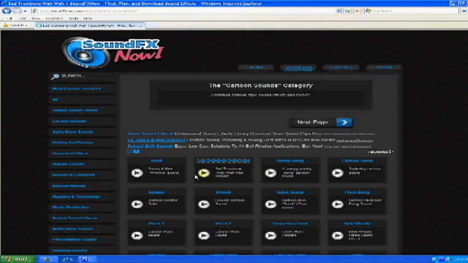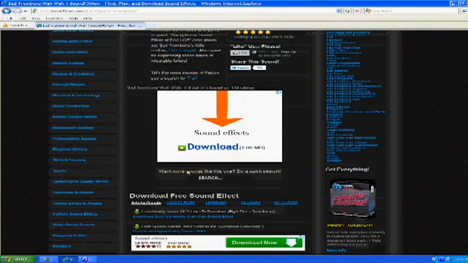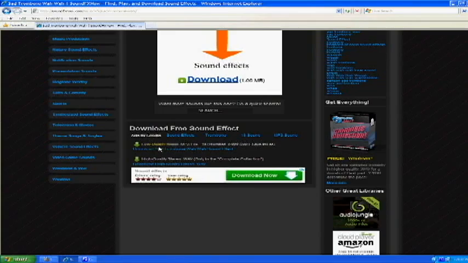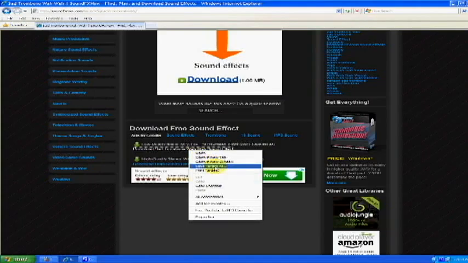Alright, just let it load. Scroll all the way down, and then the first one, it says low quality mono dot mp3 file to download. Right click, save link as. Now there's a little change of plans. You gotta right click, save target as.